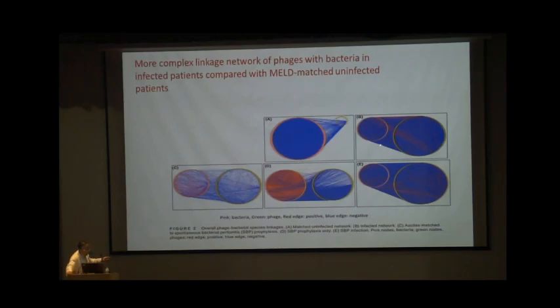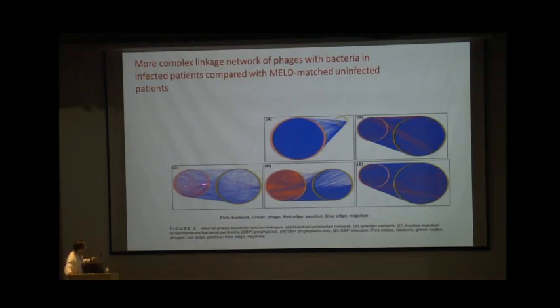Now the second case is an uninfected patient, and in the infected patient you can see there are cross linkages between the bacteria and the phages, and most of them are negative linkages. Further things become more complex, more focalized. These are the patients who are on SBP prophylaxis, and as you can see, the phage population also increases and the crosstalk also increases, both negative and positive, between the bacteria and the phages.